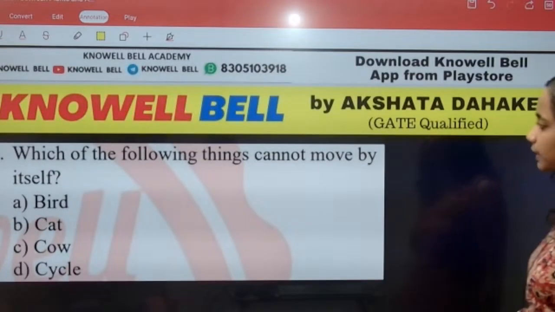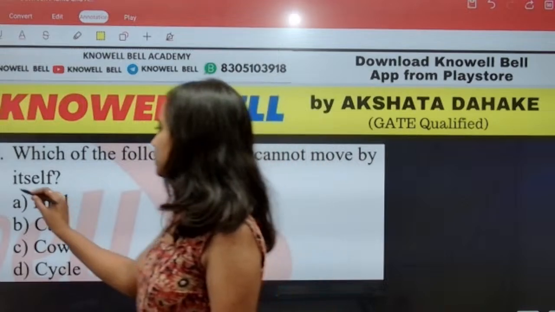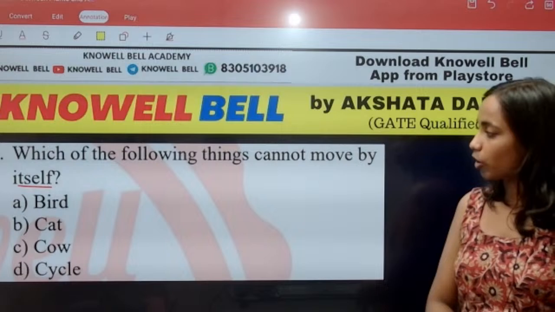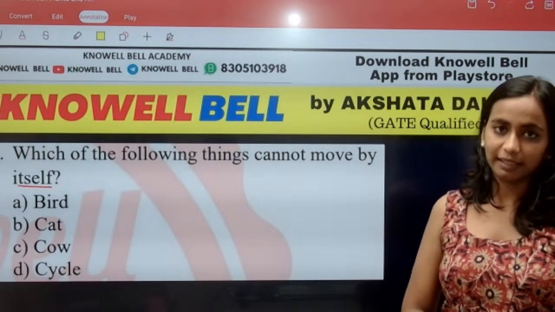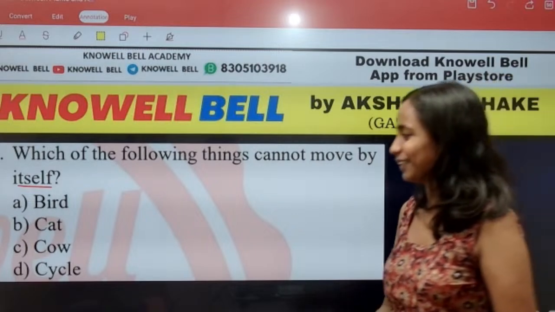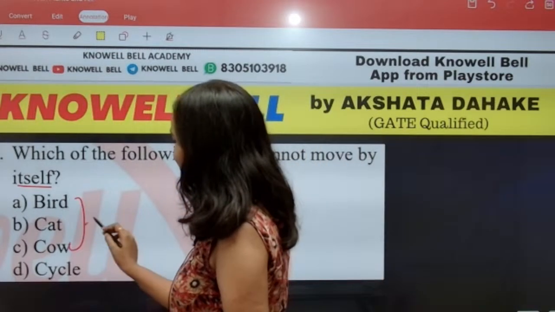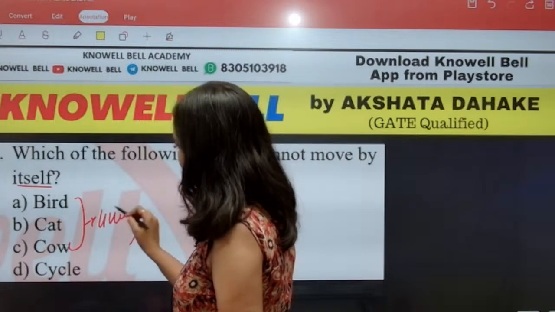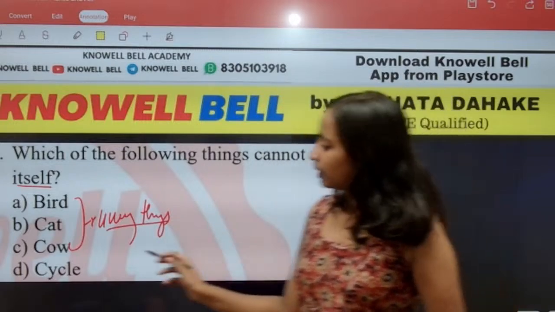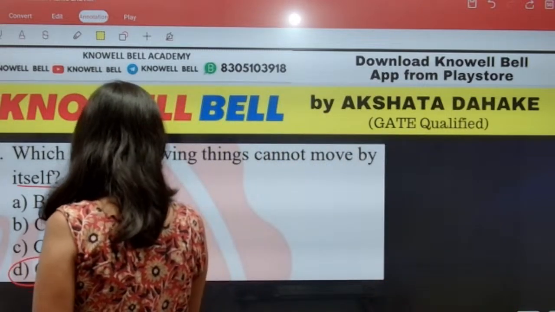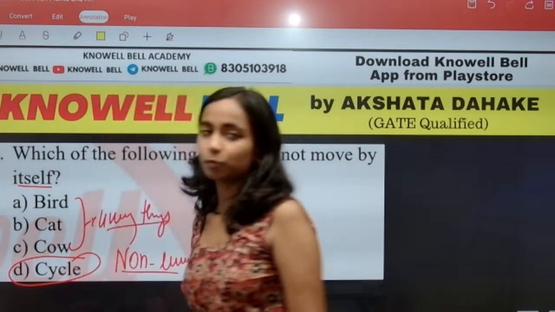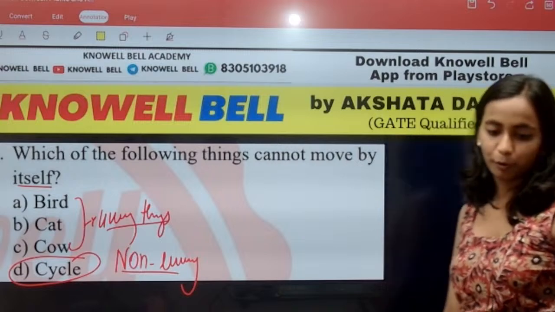Next is question number 14. Which one of the following things cannot move by itself? Bird, cat, cow or cycle? Cycle. Very good. Because bird, cat and cow are living things. Living things can move on their own. Cycle on the other hand is a non-living thing. So cycle cannot move on its own. The right answer will be option D.